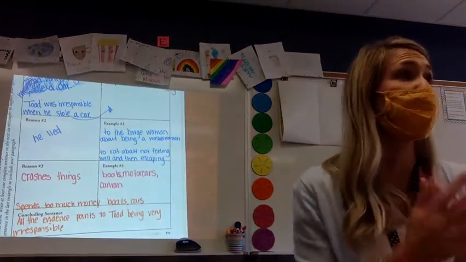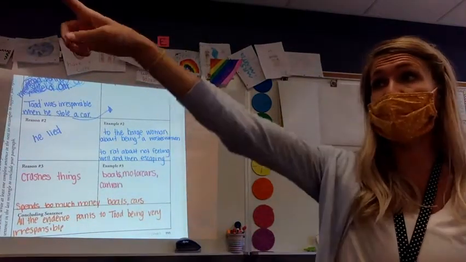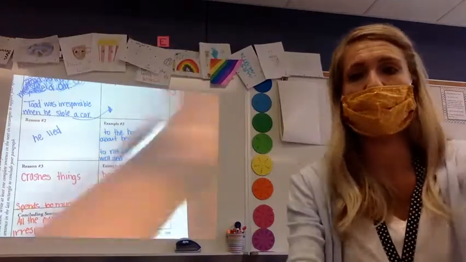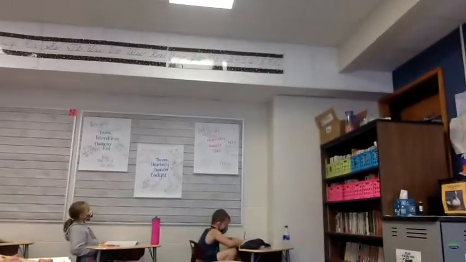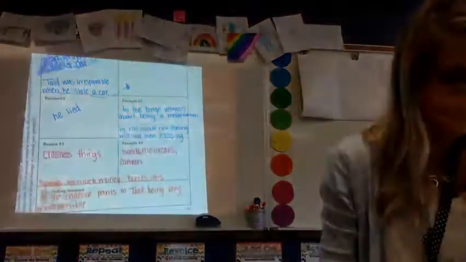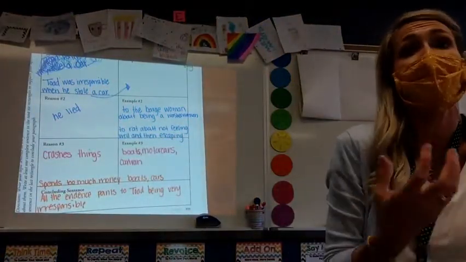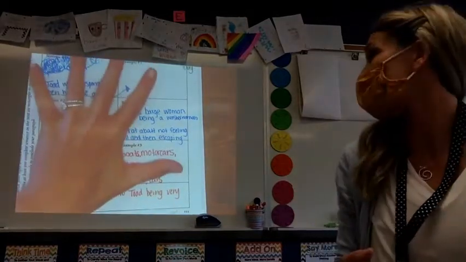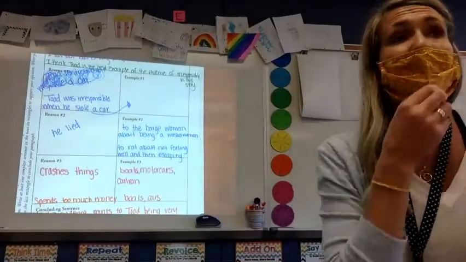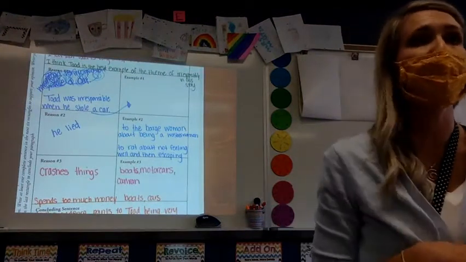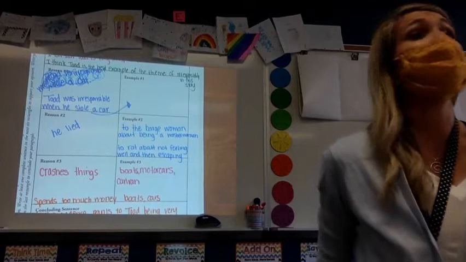Third graders, what we've done so far is we planned it, making our graphic organizers that are up on the wall. We then went to drafting, where we have it right here. Third graders, what we are going to start to do today is we're going to start to write our piece. So we're going to take what we have on our plan page here, and we're going to put it into complete sentences.